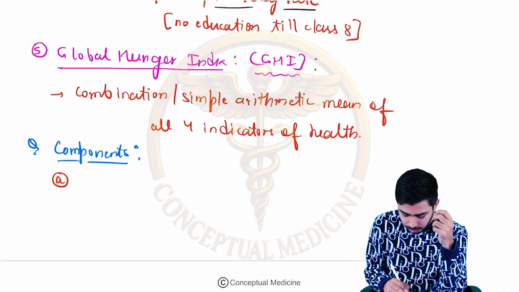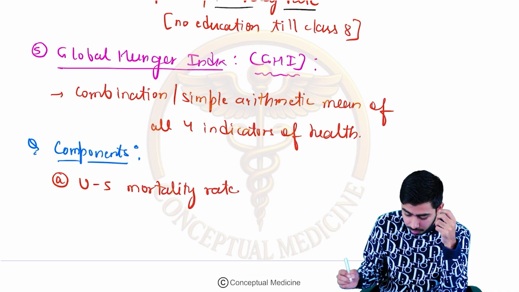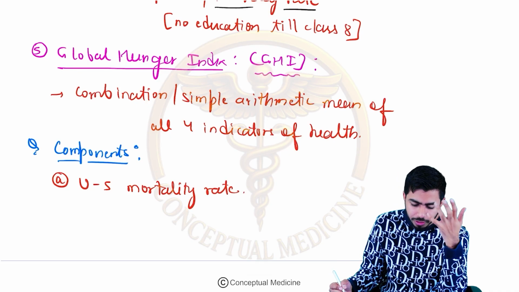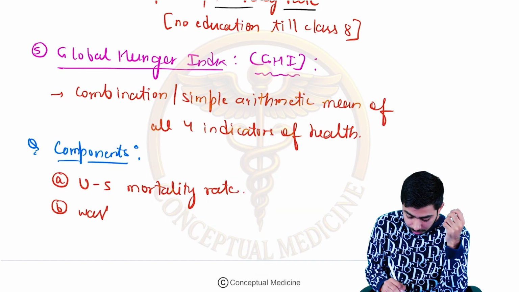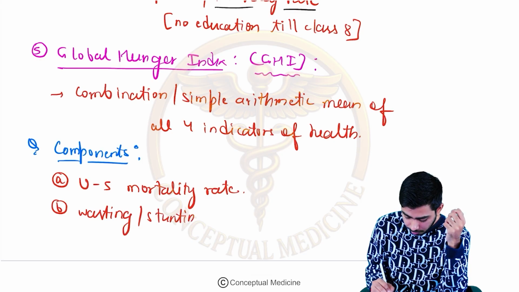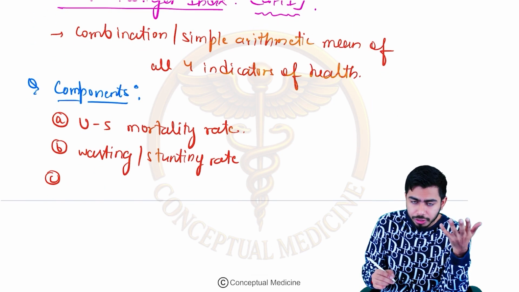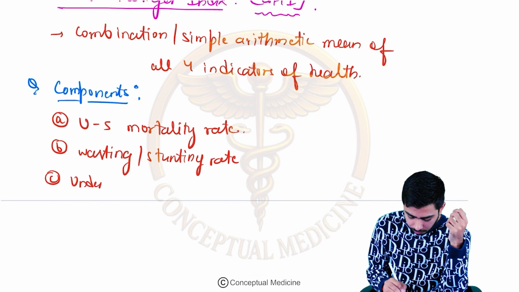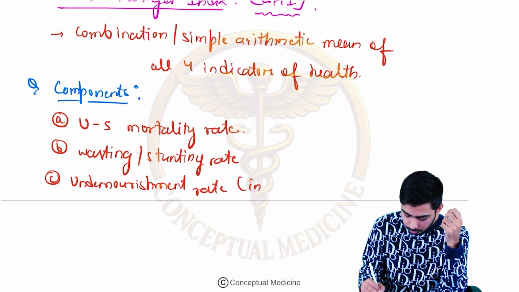first, the under 5 mortality rate, unfortunate deaths; then the wasting rate or the stunting rate; and the undernourishment rate, basically in adults.